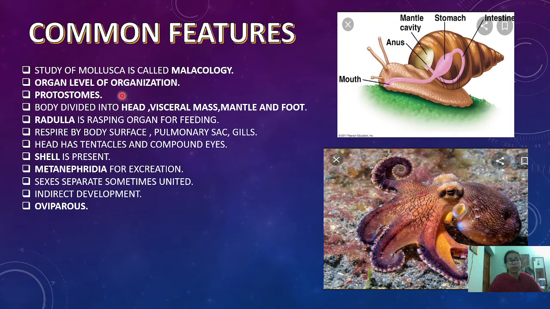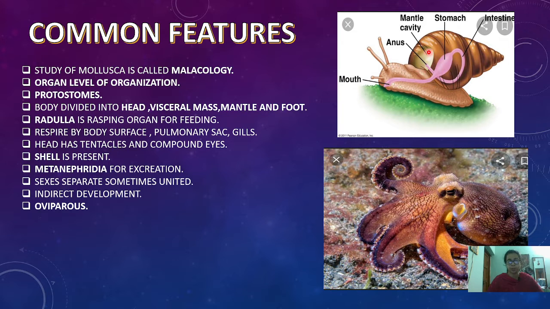Then they are protostomes, that is, first the mouth will develop, then the anus development takes place, and the body is divided into head, visceral mass, mantle and foot. The visceral mass is the region where the internal organs, that is the digestive system and others, are present.